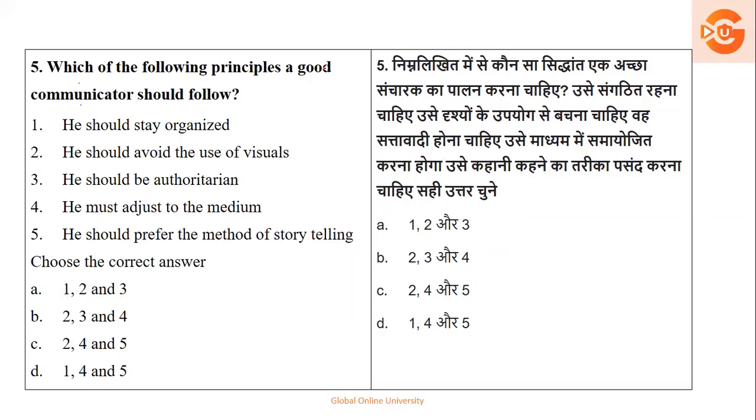So if it asks about a good communicator, obviously he should not be authoritarian, so that won't come, you can cancel. He should avoid visuals, that won't be there either. Okay, so now see, 1, 4, 5 are in your options. 3 and 2 will not be there, so you can just cancel these out. So the answer you are getting is 1, 4, 5. Yes, all the points tell that they are the principles of good communicators. So here the right option is option number D.